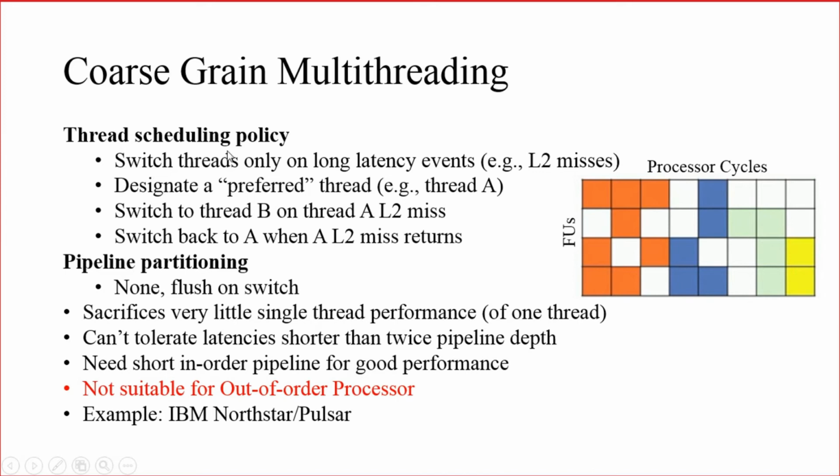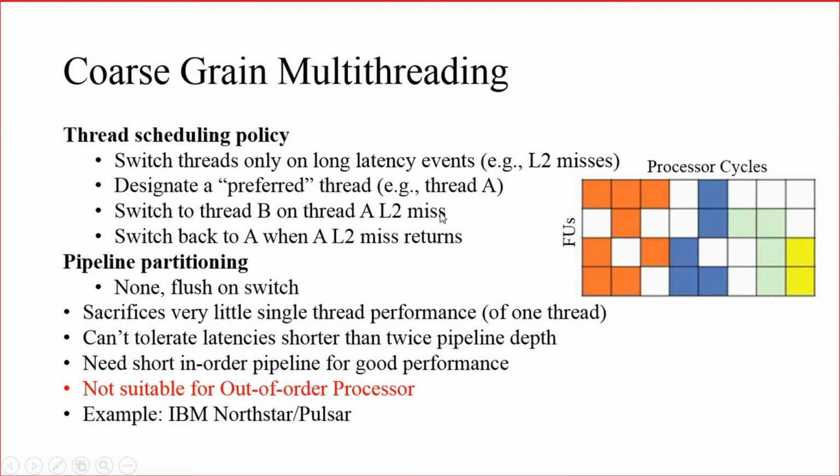So what is the thread scheduling policy associated with coarse-grain? Here, the switching of the threads will only take place on long latency events. Let us take that you have thread A and thread B. Thread A will be switched to thread B only when there is, say, an L2 cache miss.